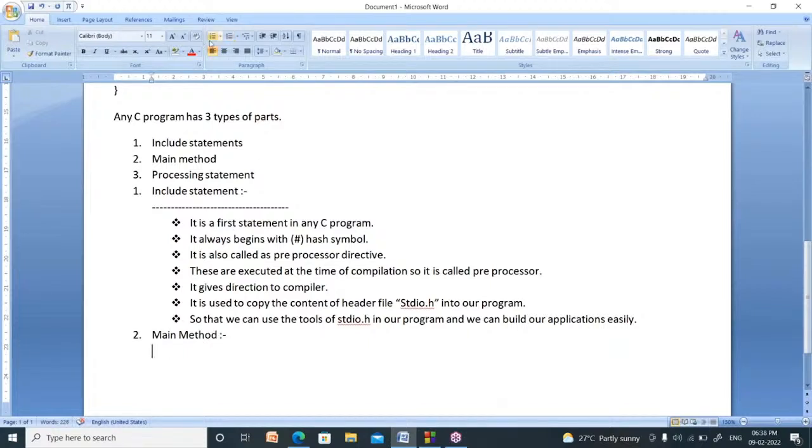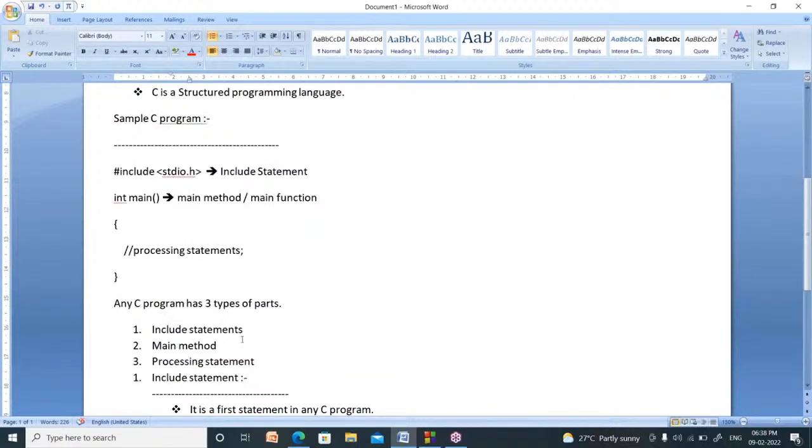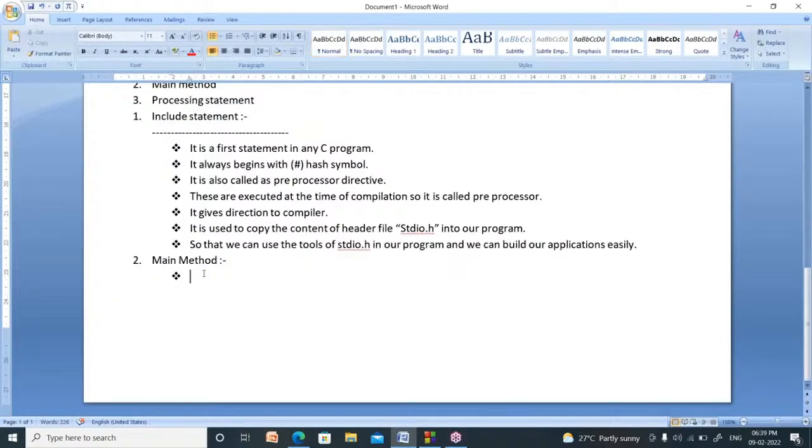Main method means in any C program, you have to write at least one main method. Why? Because it is the entry point of any program. Suppose your program has thousands of lines. From those lines, which statement should be executed first? Where you write void main or int main, that statement will be executed first. Your program will be executed from the main method. So it is called the first executable statement.